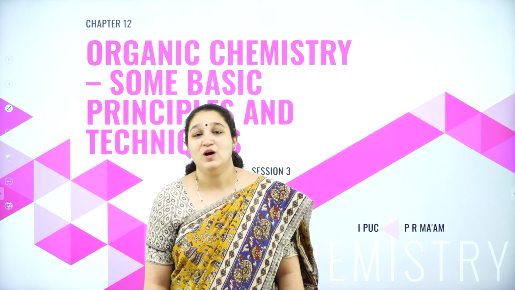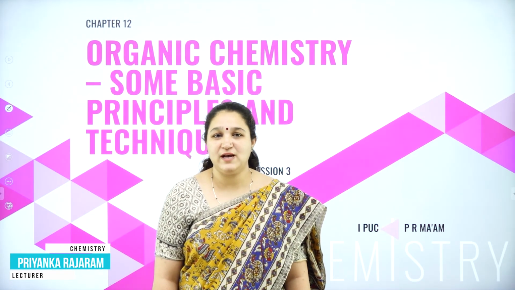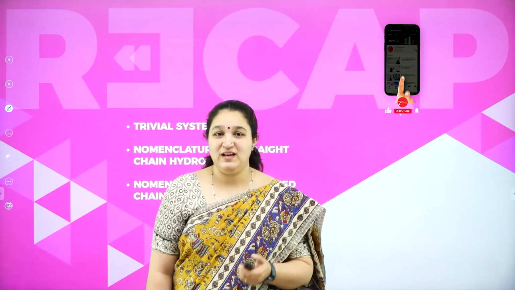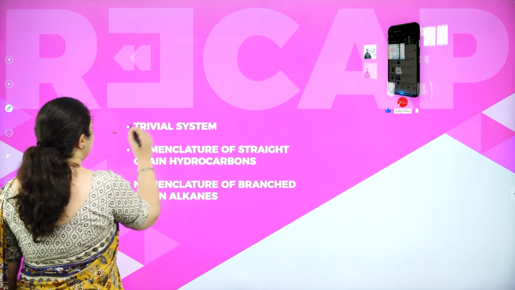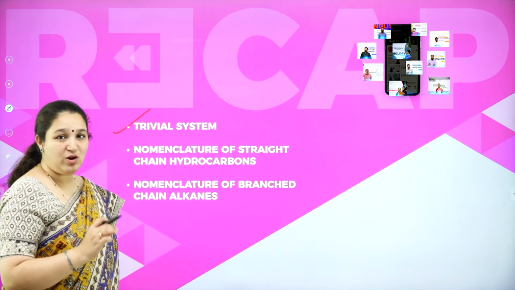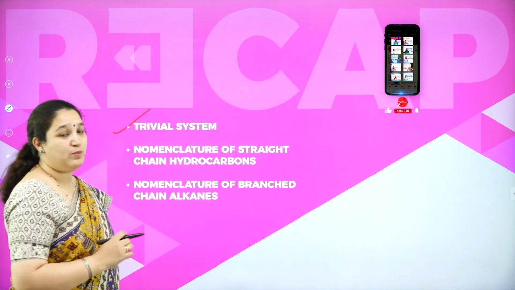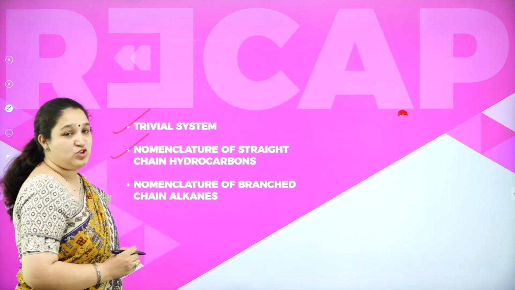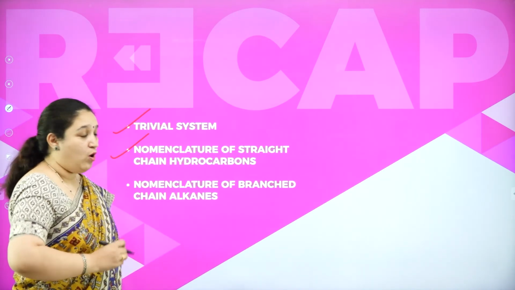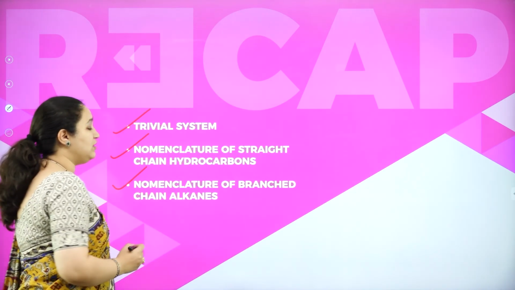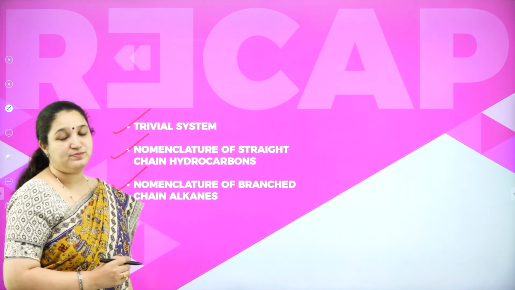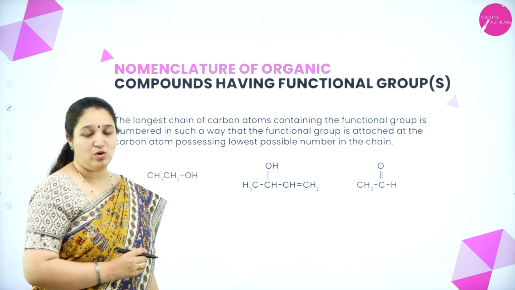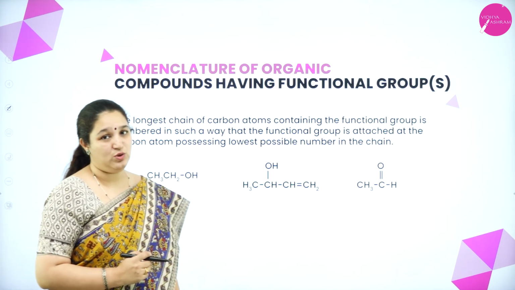Hello my dear students, welcome back to session 3 on the chapter Organic Chemistry, some basic principles and techniques. Last class we studied about the trivial system of naming an organic compound. We also studied about the IUPAC naming and we learnt about the straight chain hydrocarbon naming. Also we learnt about the branch chain alkanes nomenclature. Today we shall learn about the nomenclature of organic compounds containing functional group.